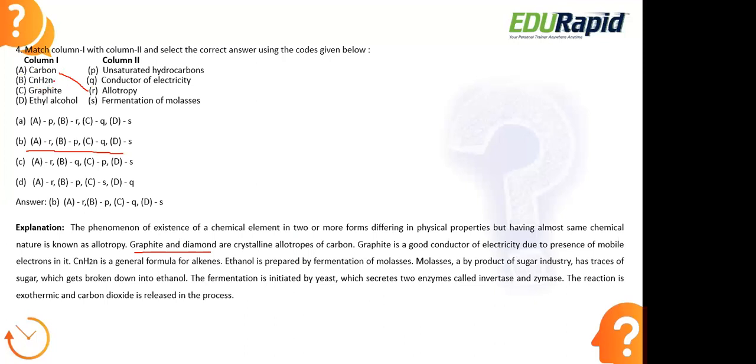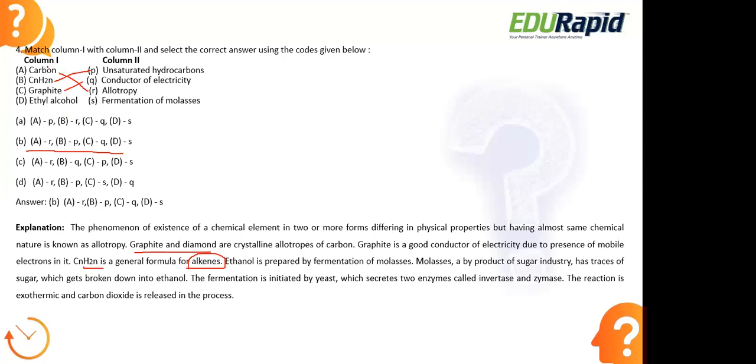CnH2n is one of the unsaturated hydrocarbons. CnH2n is the general formula of alkenes. Alkenes are one of the unsaturated hydrocarbons, aliphatic hydrocarbons. Moving to the next one here, graphite. Graphite is a good conductor of electricity. Graphite is one of the allotropic forms of carbon.